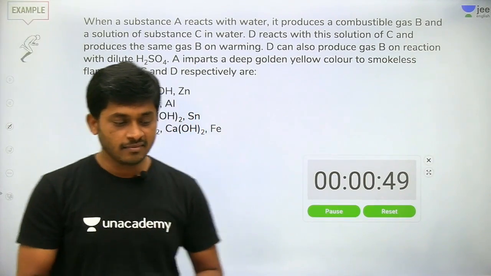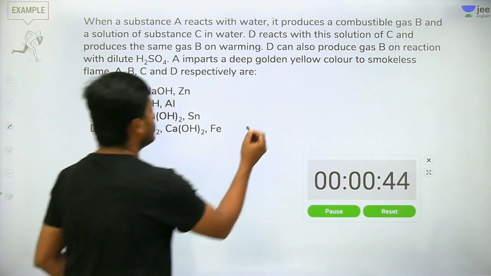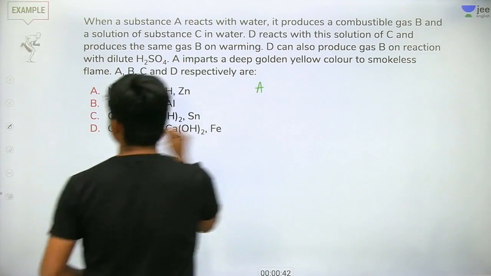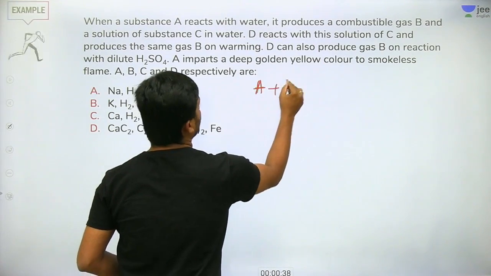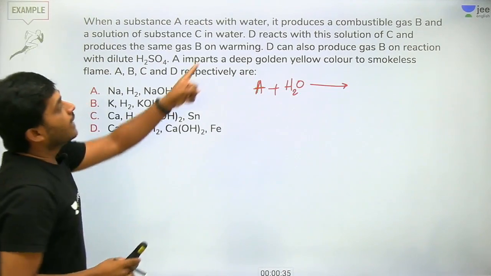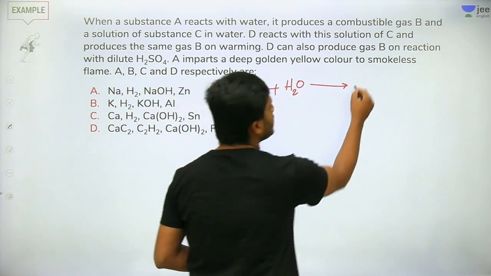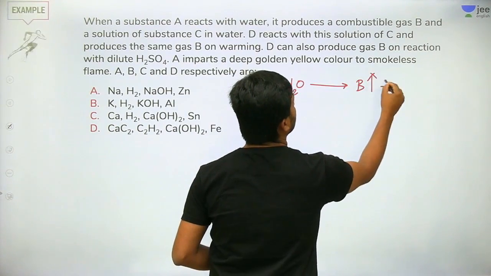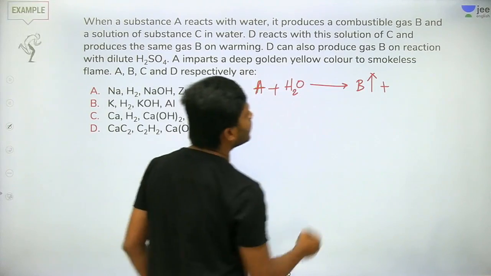First read the question. I am writing: A reacts with water. It produces a combustible gas B, and a solution of substance C in water.